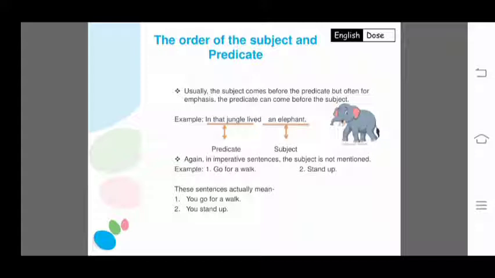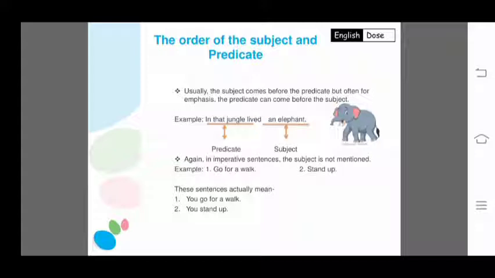Mostly the subject comes, then comes the predicate. But often, for emphasis, the predicate can come before the subject to give more stress. The predicate comes first, then the subject.